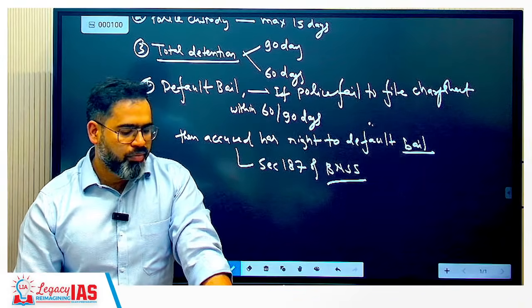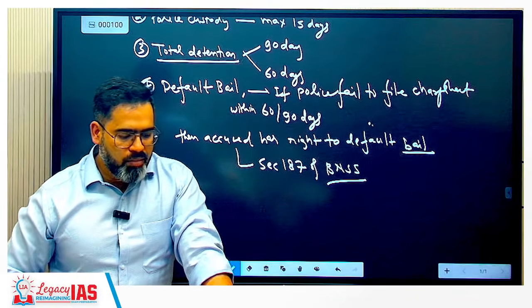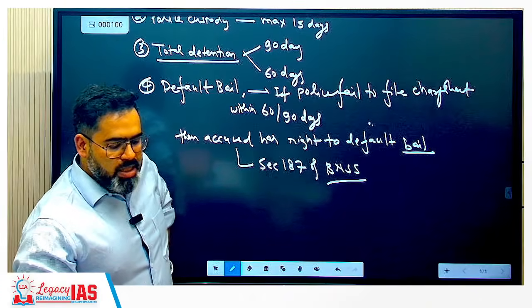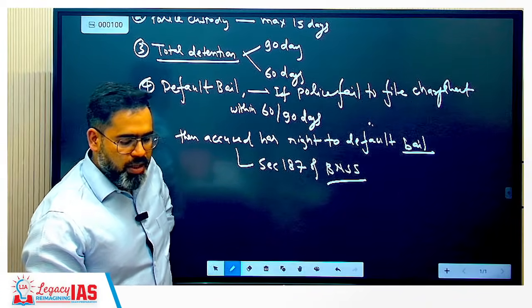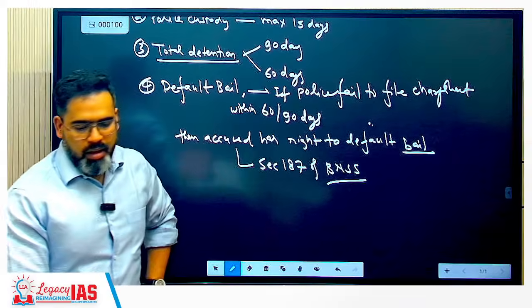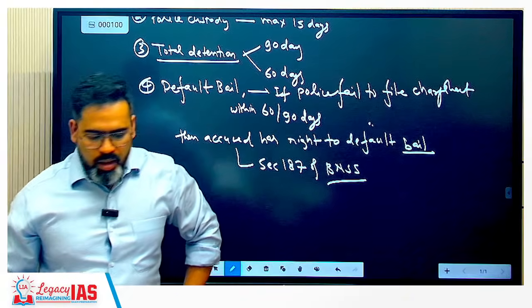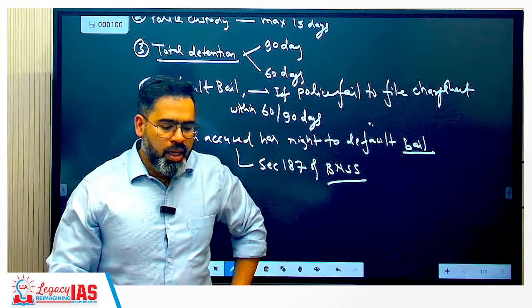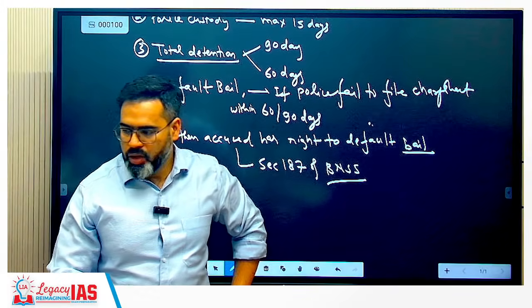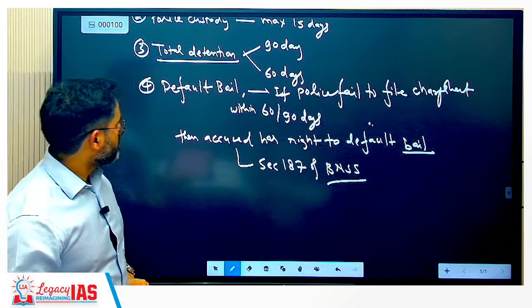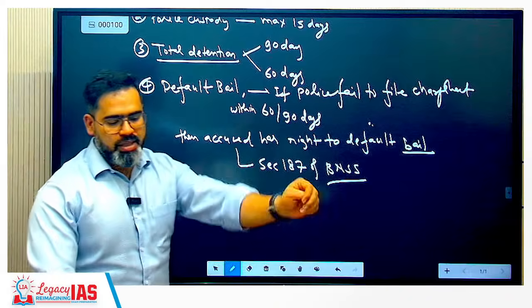You can write: the days will be counted from the date of first remand, and not the date of arrest.